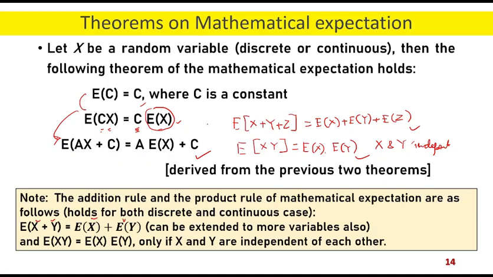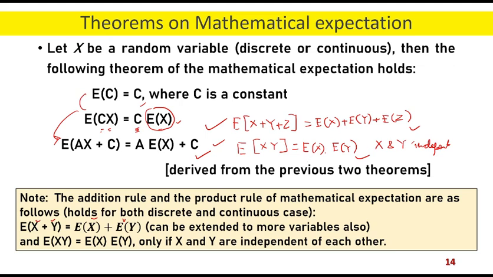So this is called the sum rule, the addition rule of expectation. This is the multiplicative rule of expectation. The addition rule is true for any type of variable, whether x and y are related to each other or not. But the multiplicative rule holds only if x and y are independent of each other.